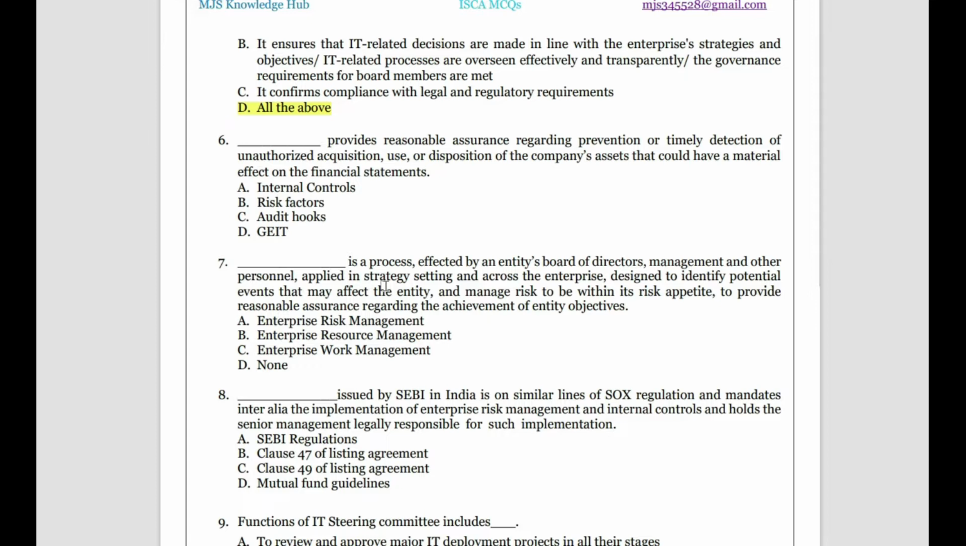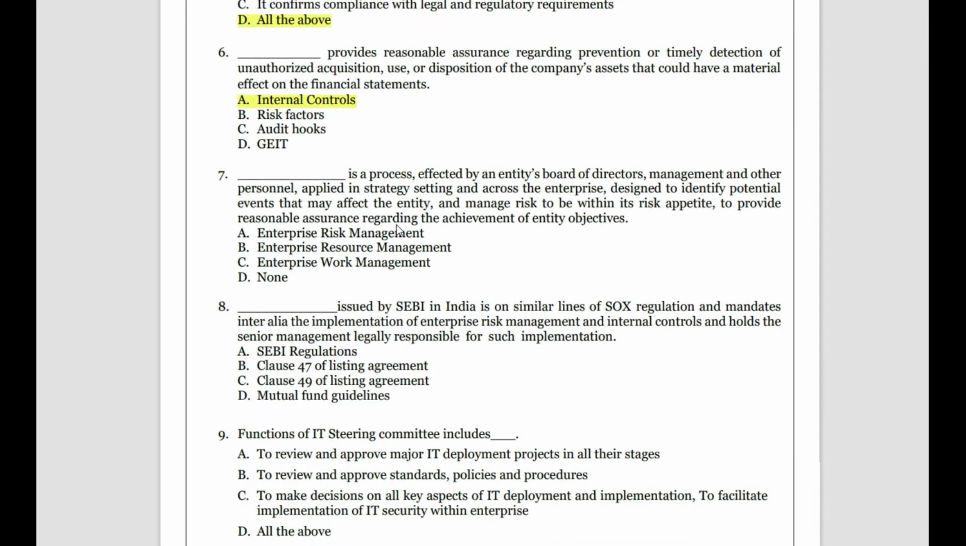Okay, so are the risk factors? No, risk factors will not provide any reasonable assurance. Are the audit hooks? Audit hooks will try to find out after the event has happened. And governance of enterprise IT, no, it will not provide any assurance regarding the company assets. It only provides assurance regarding information technology and its effective compliance. So internal control is the right answer. Internal control provides reasonable assurance regarding prevention or timely detection of unauthorized acquisition, use or disposition of the company's assets that could have a material effect on the financial statements.